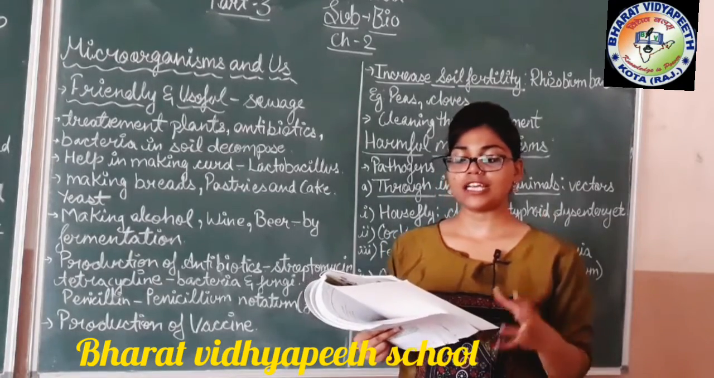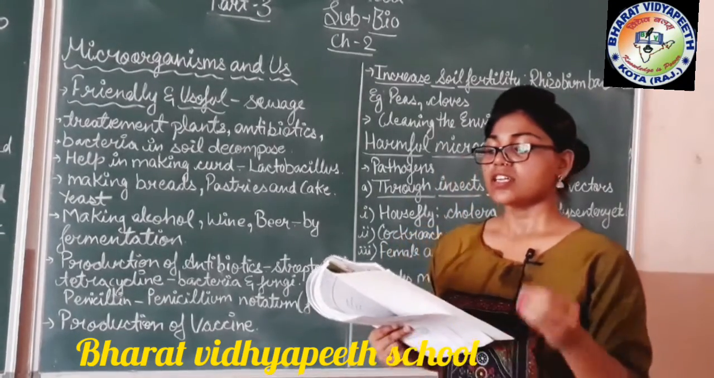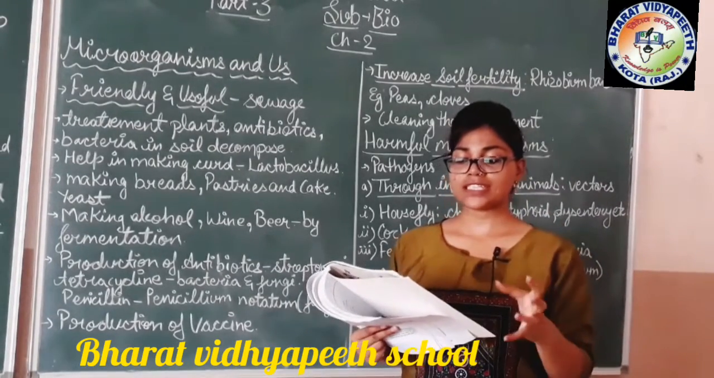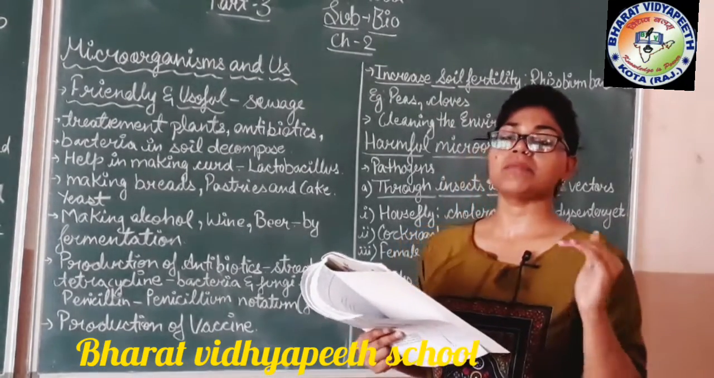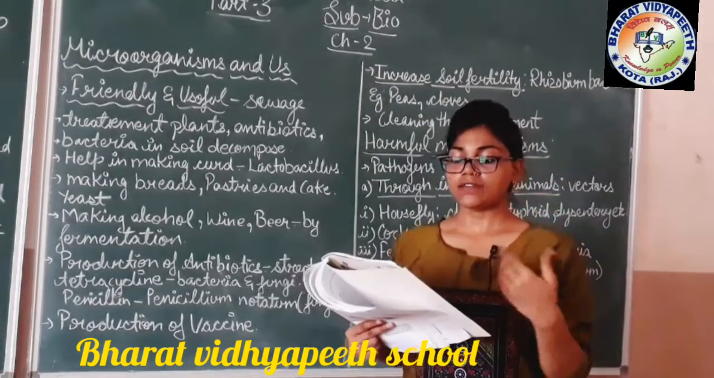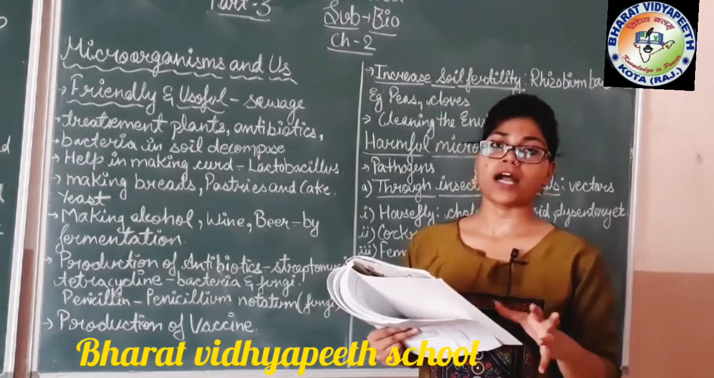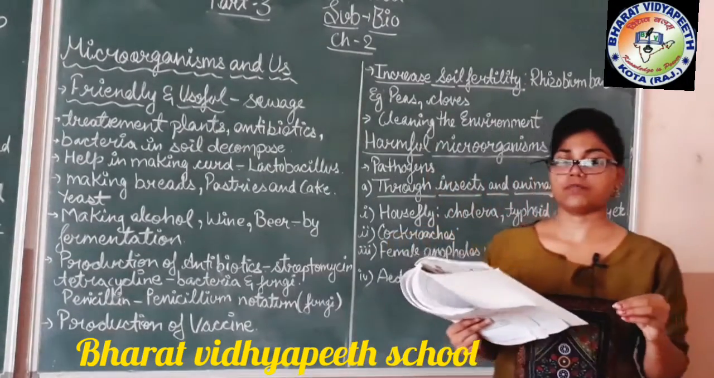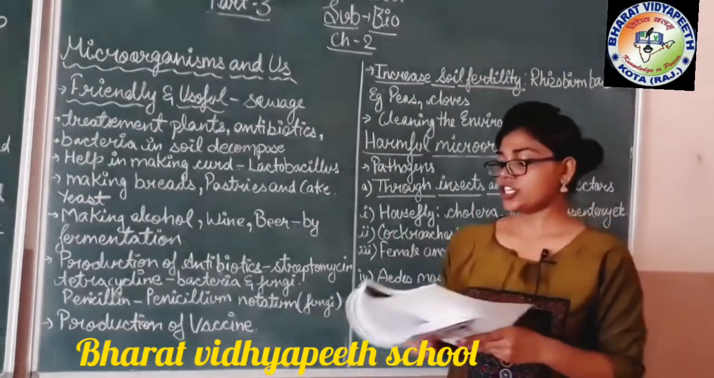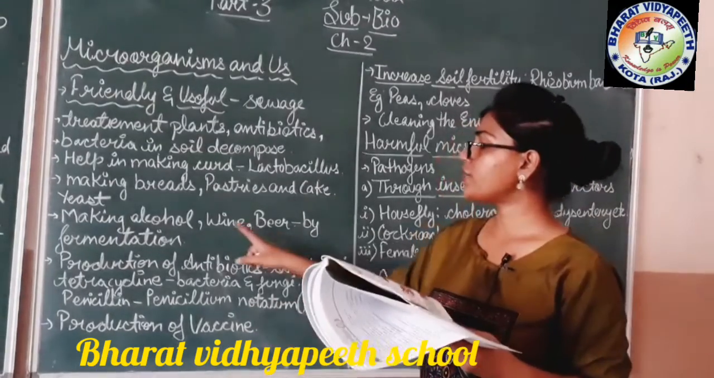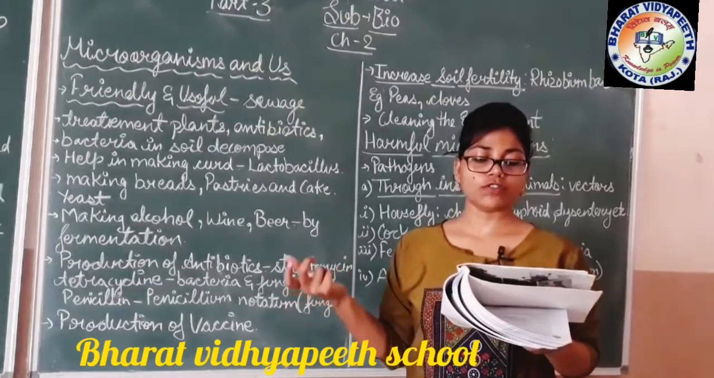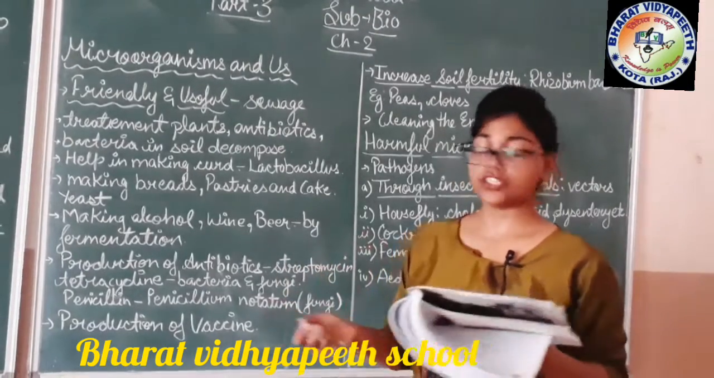Barley, wheat, rice, crushed fruit juice, etc. are used, in which yeast is grown, so that the fungi convert the sugar of that fruit part into alcohol by the process of fermentation. So alcohol, wine and beer are made by the action of microorganisms through the fermentation process.